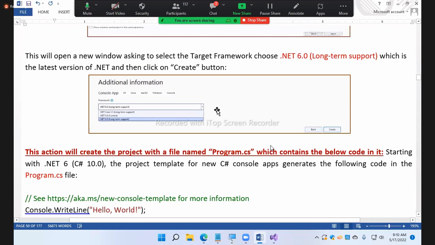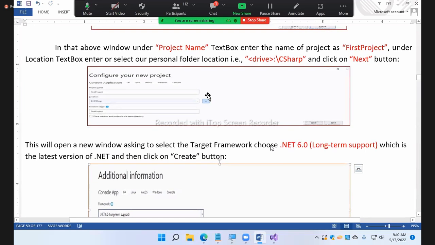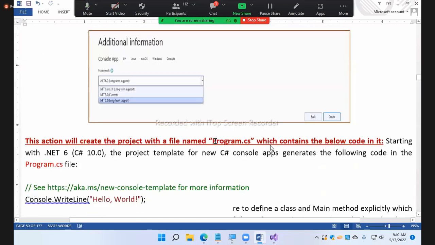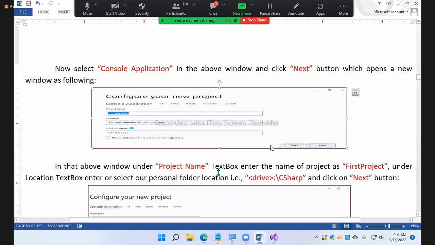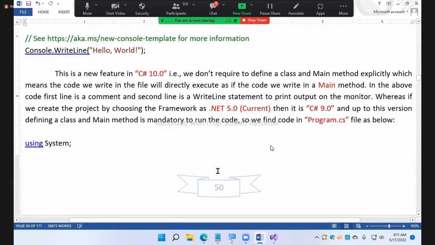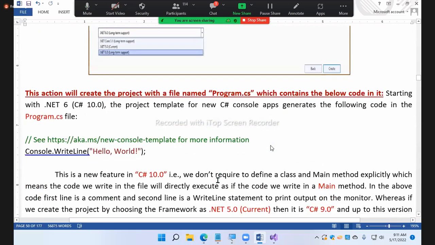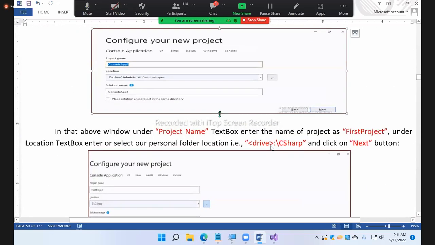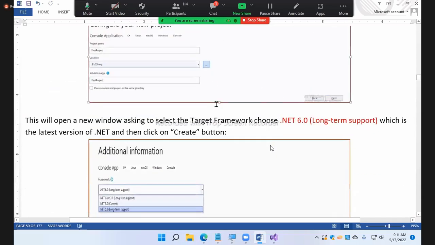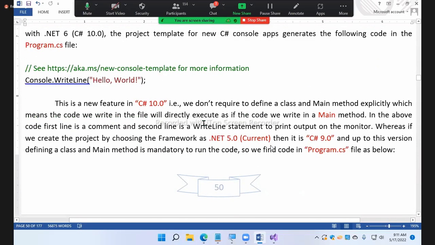The second feature of C# 10 is, hold on, guys. Okay. The second feature is global imports. I gave you an introduction to that in the last class, remember? Global imports. What are global imports? You don't need to import them in all the files.